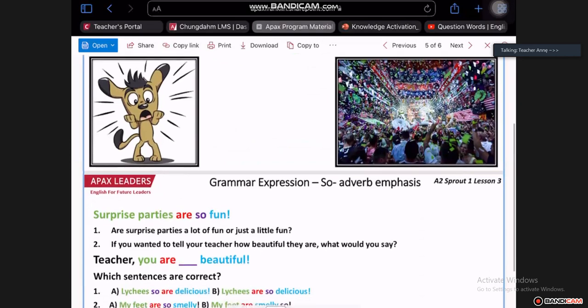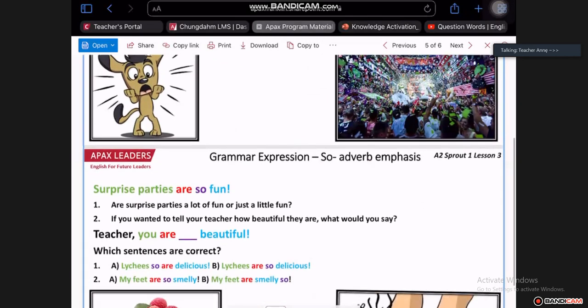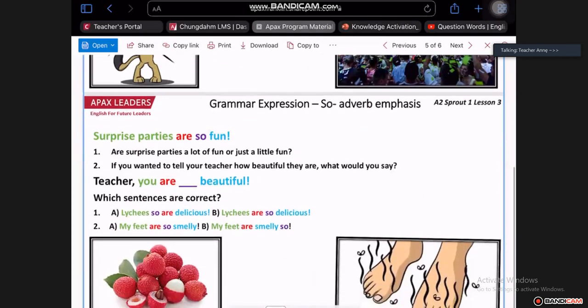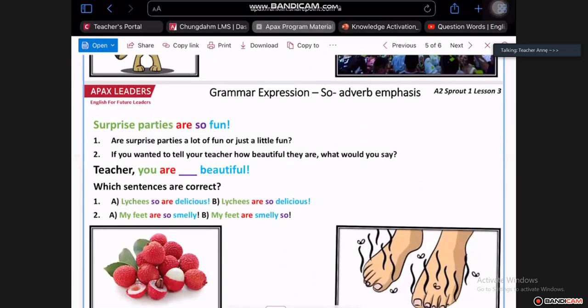So let's have a look at some of our sentences. If we say surprise parties are so fun, are surprise parties a lot of fun or just a little fun? What do you think, Windows? Windows, camera on, please, so I can see you.